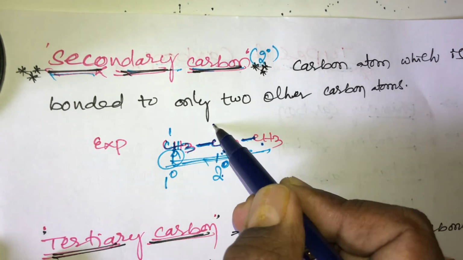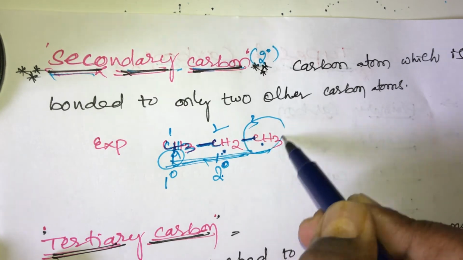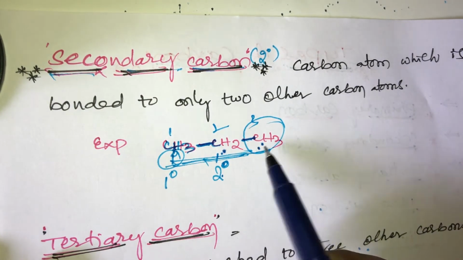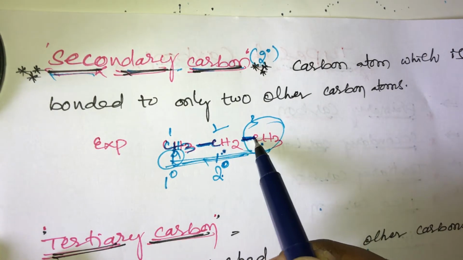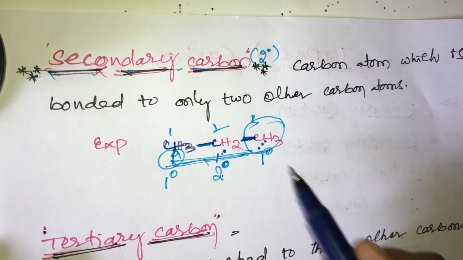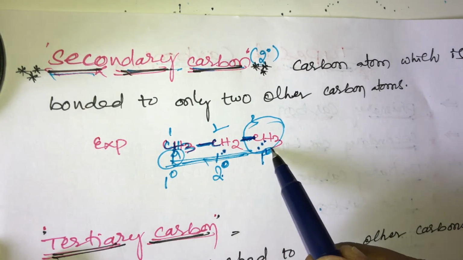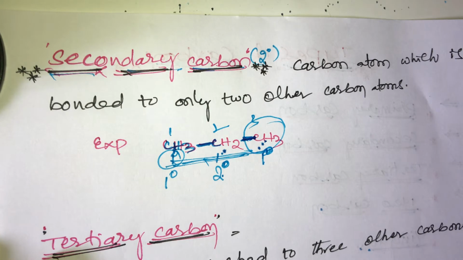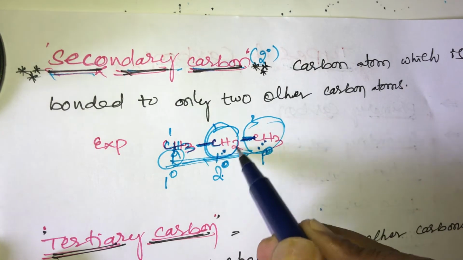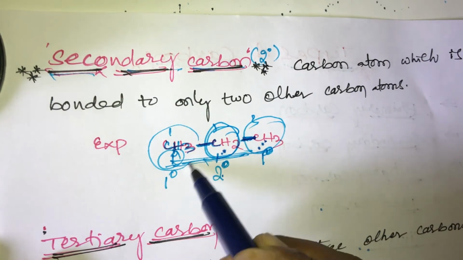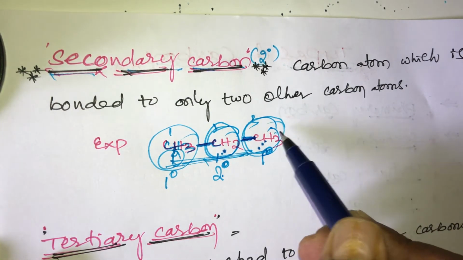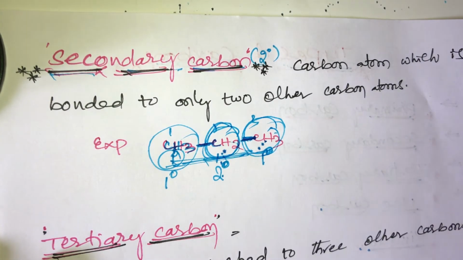Carbon numbering is 1, 2, 3. This third carbon is attached with only the left side carbon, so it is also primary carbon. What I said: secondary carbon means when a carbon is bonded with only two other carbons. This middle carbon is attached with the left side carbon and right side carbon, so that's why it is the secondary carbon.